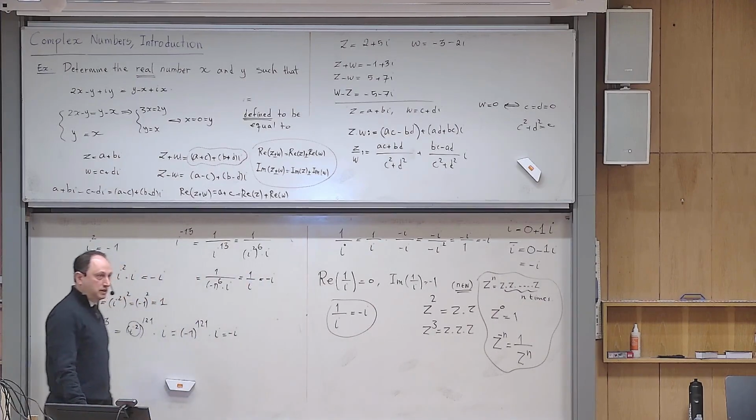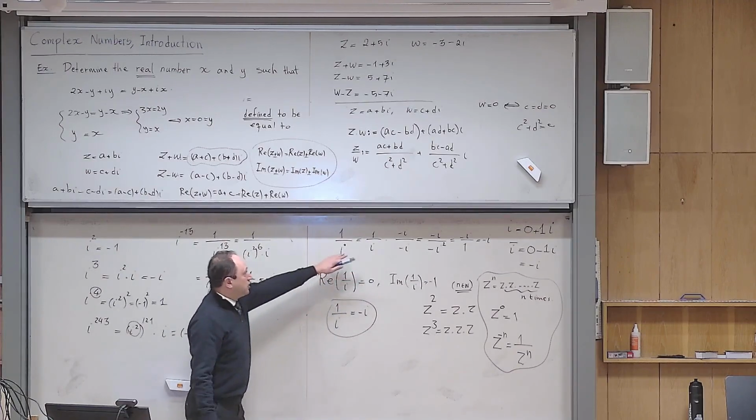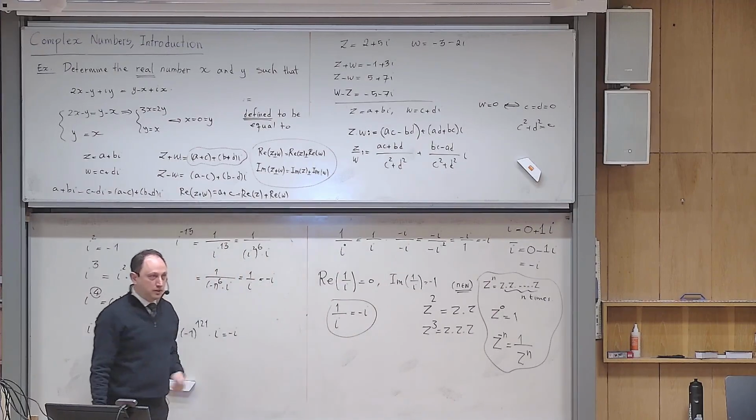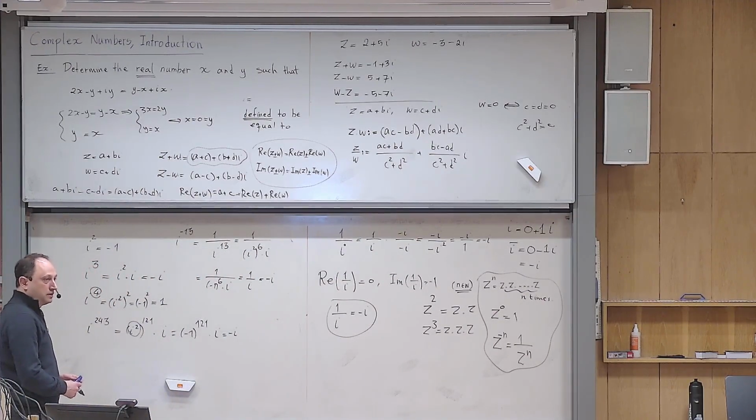But this one is 1, so it's 1 over i, which is still not in standard form, but we learned it's minus i. Of course, if I hadn't done this calculation before, you would have to solve it and add this solution to the rest of the problem. It seems like a pattern that if the power ends with 3, it's minus i.